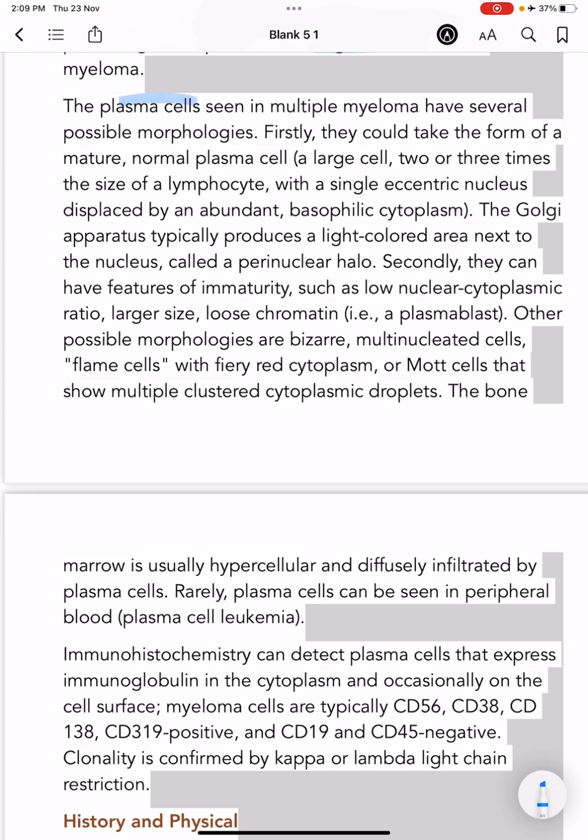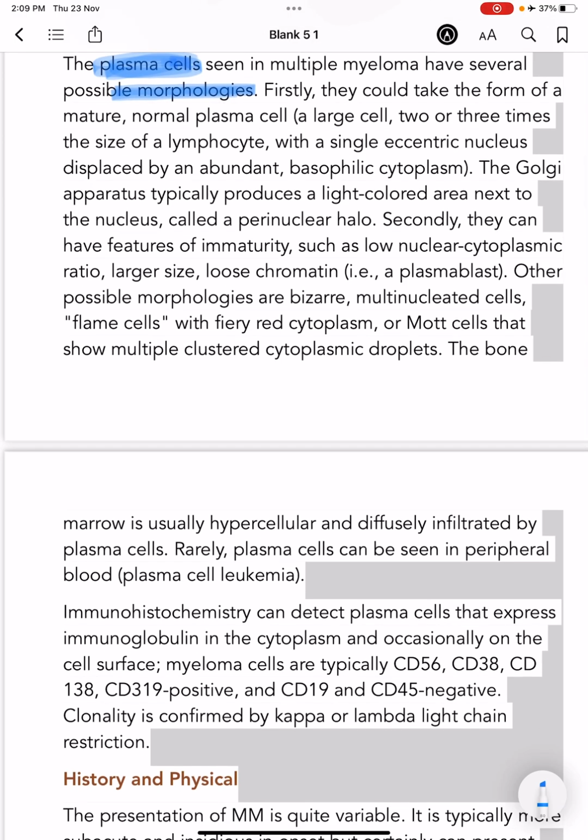The plasma cells in multiple myeloma have several possible morphologies. Firstly, they could take the form of a mature normal plasma cell. That is, the cell will be large, 2 or 3 times the size of a lymphocyte, with a single eccentric nucleus which is displaced by an abundant basophilic cytoplasm.